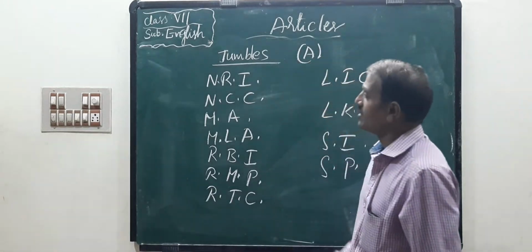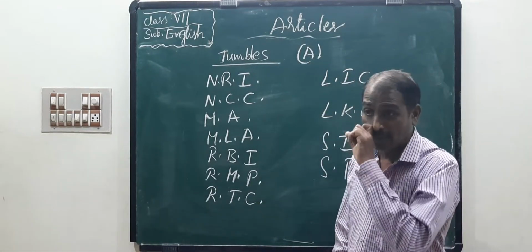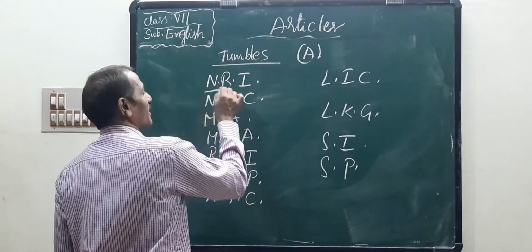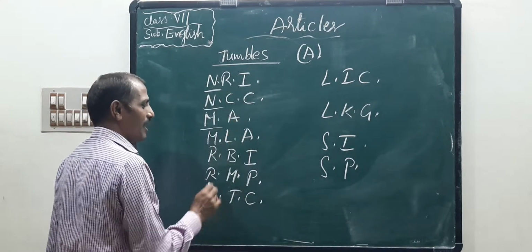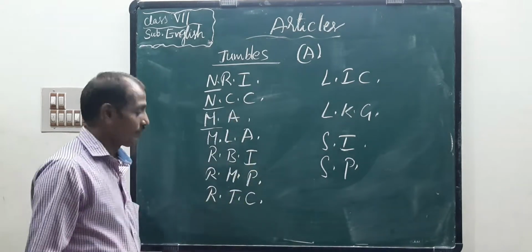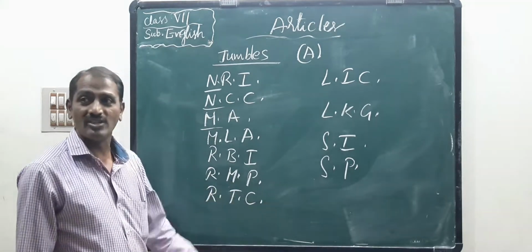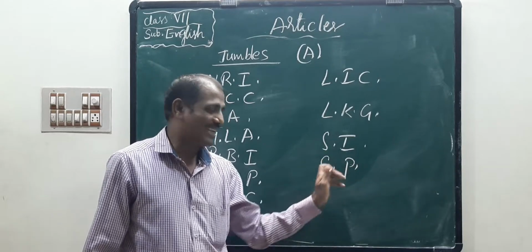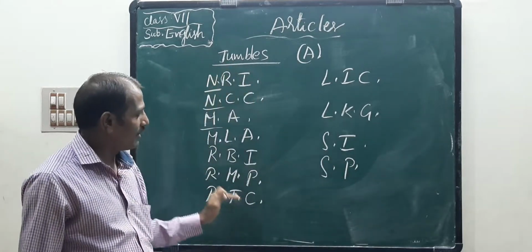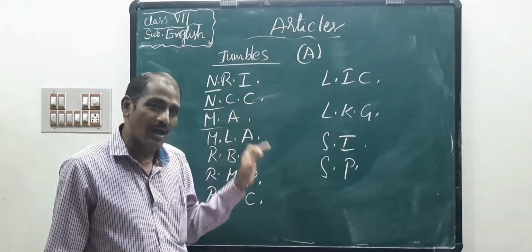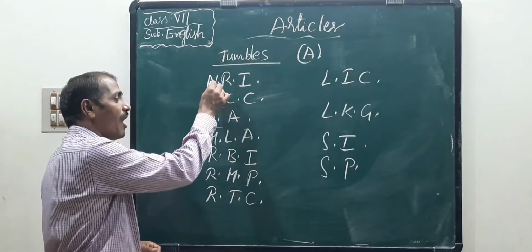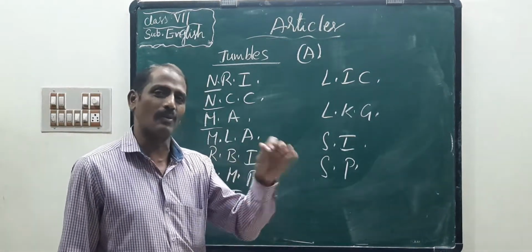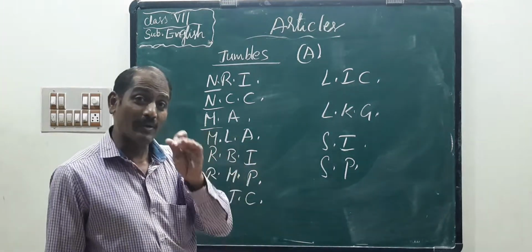Now children, look at these words. Jumbles: NRI, NCC, NA, MLA, RBI, RMP, RTC, LIC, LKG, SP, SI. These are all abbreviations. All are consonants and abbreviations. But what about the sound?